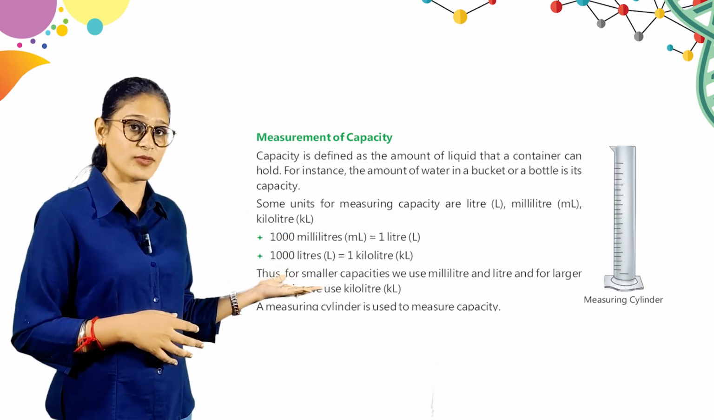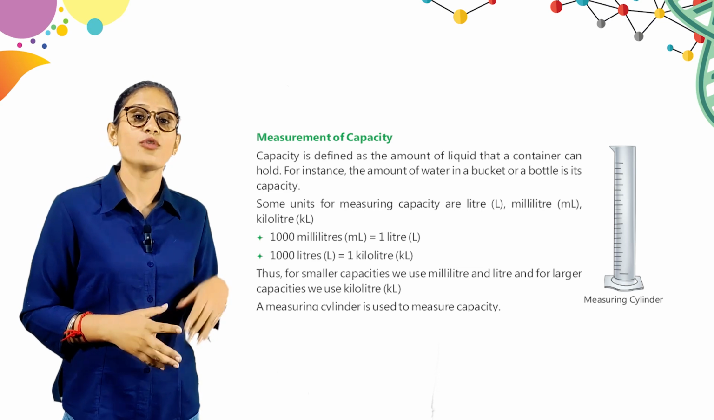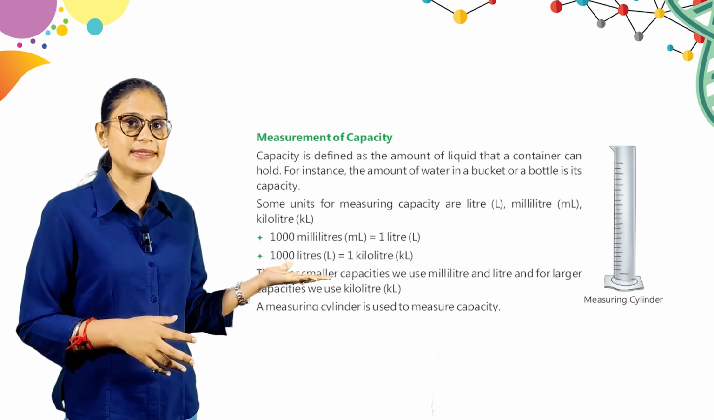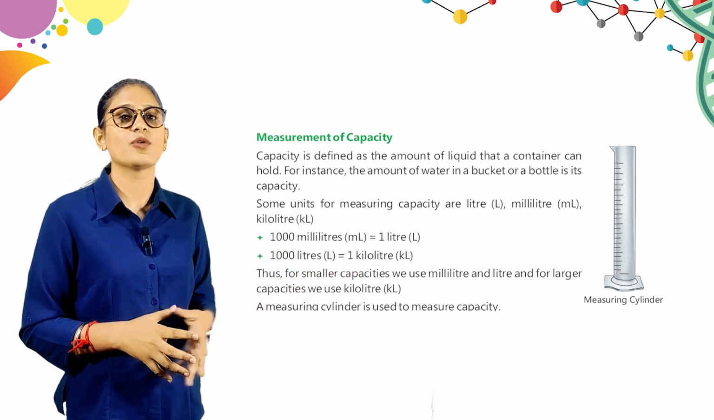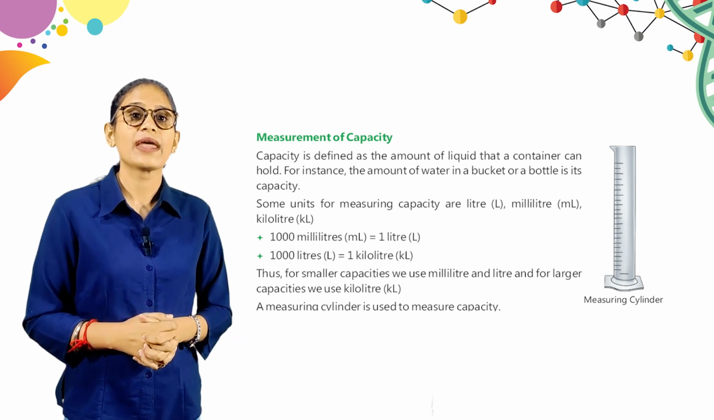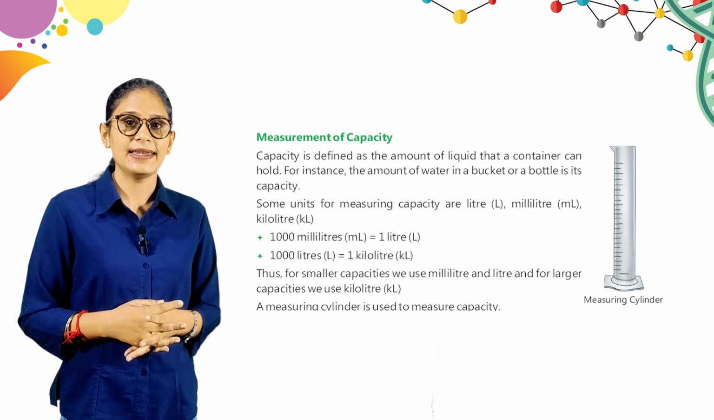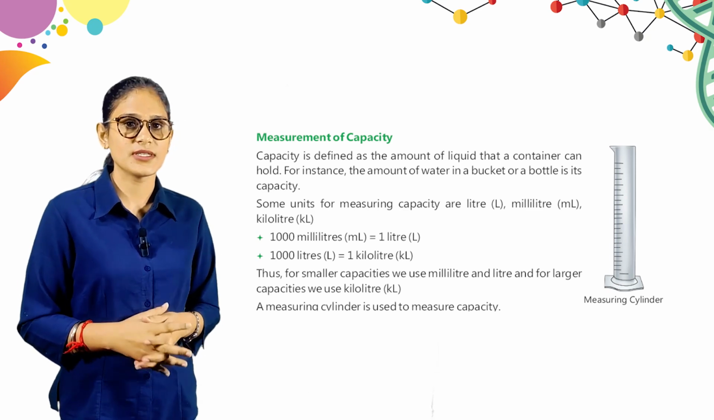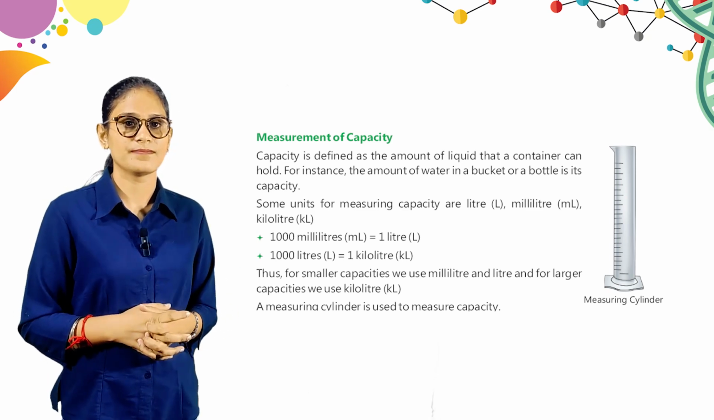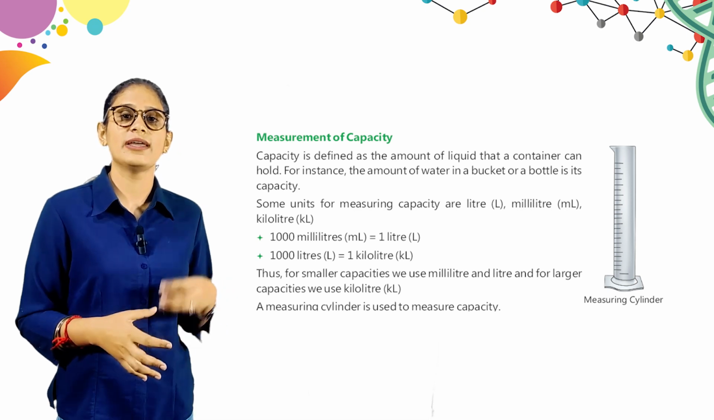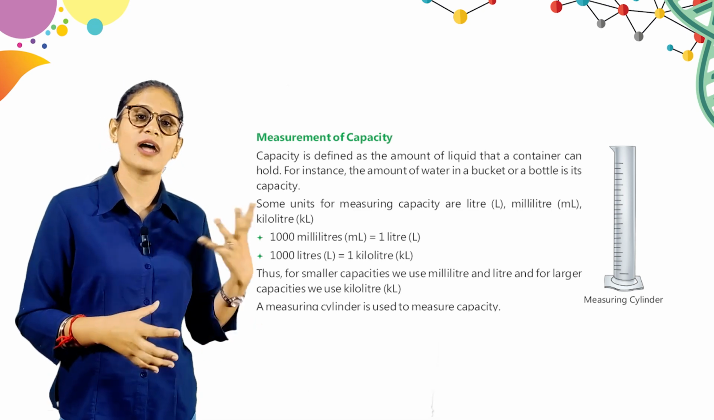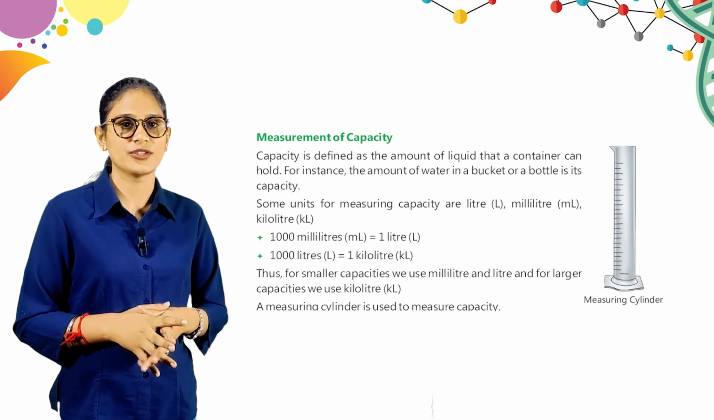Look here, it is a measuring cylinder. 1000 milliliters is equal to 1 liter. 1000 liters is equal to 1 kiloliter. Thus, for smaller capacities, we use milliliters and liters, and for larger capacities we use kiloliters. तो बच्चे जो स्मॉलर कैपेसिटी है उनके लिए मिलीलीटर और लीटर यूज करते हैं और जो लार्ज कैपेसिटी होती है उनके लिए हम किलोलीटर यूज करते हैं.